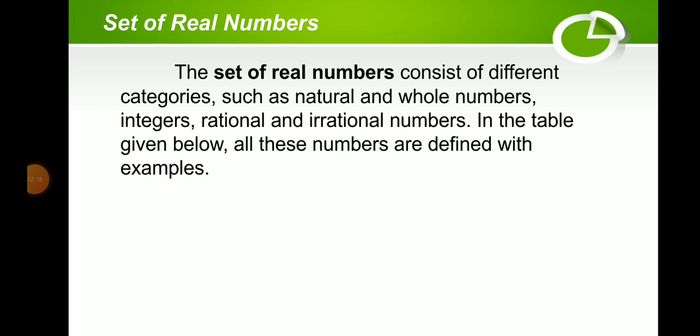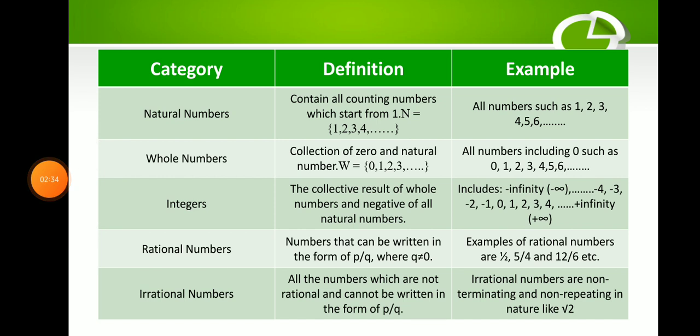So, the set of real numbers. The set of real numbers consists of different categories such as naturals, whole numbers, integers, rational and irrational numbers. In the table given below, all these numbers are defined with examples. So here are the categories. Natural numbers contain all counting numbers which start from 1: 1, 2, 3, 4, 5, and so on.